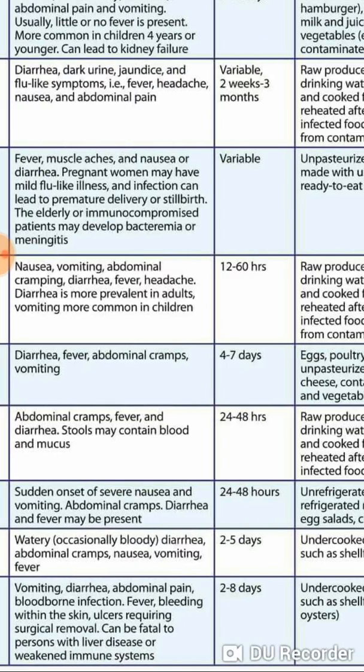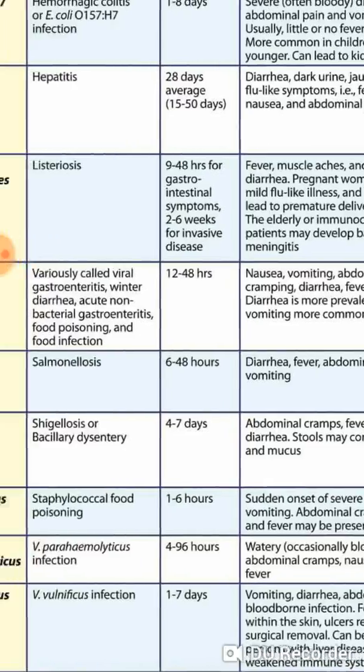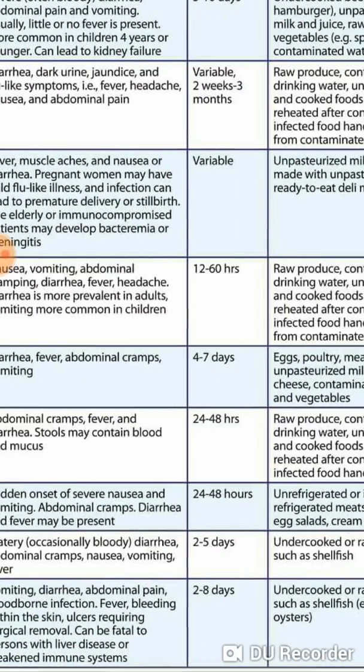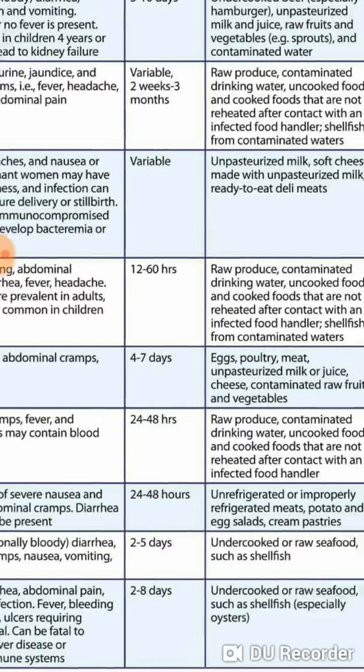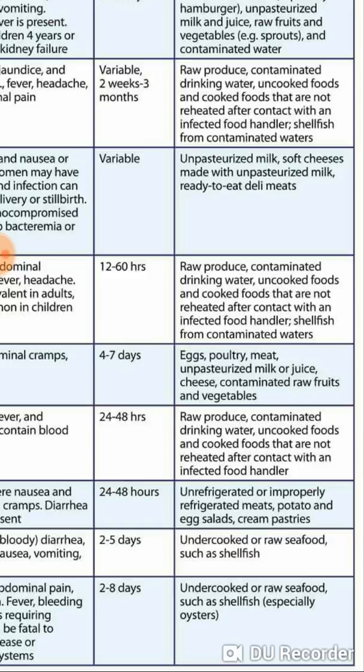Okay. Then what is the duration for this shigellosis? Duration of disease is 24 to 48 hours. And what are the food sources that cause shigellosis? Raw produce, contaminated drinking water, uncooked foods, and cooked foods that are not reheated after contact with an infected food handler. Okay.